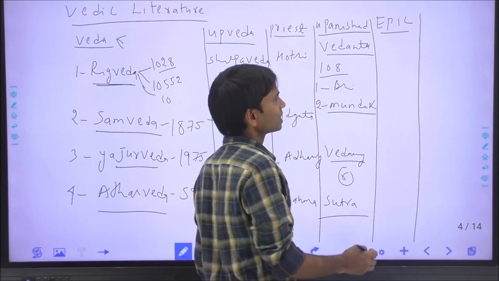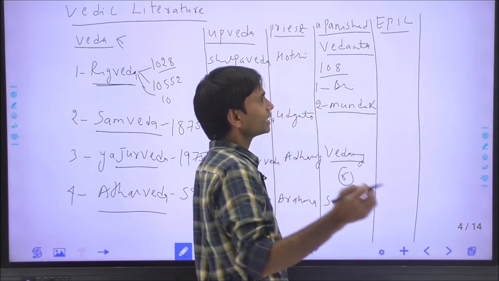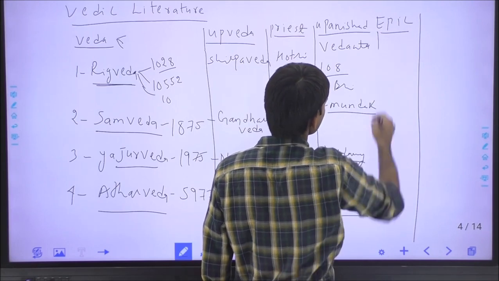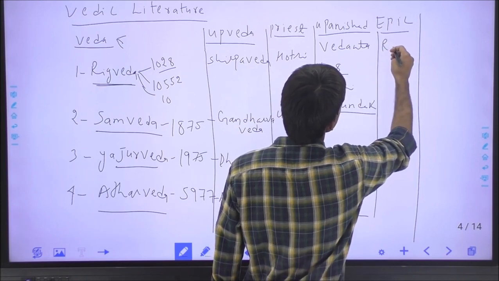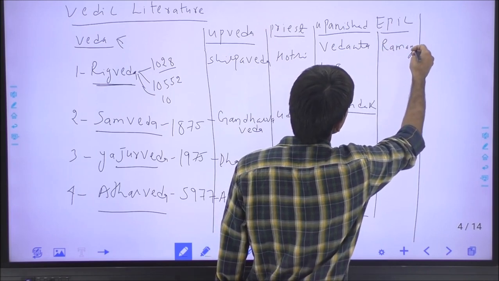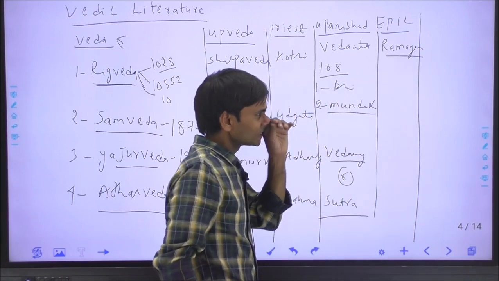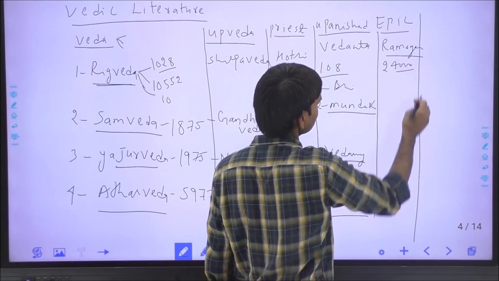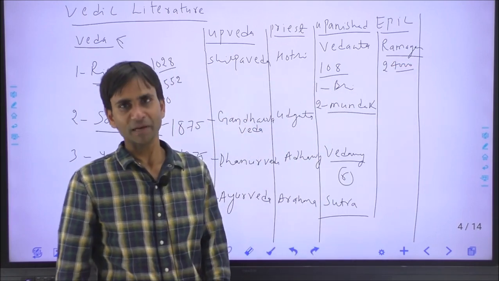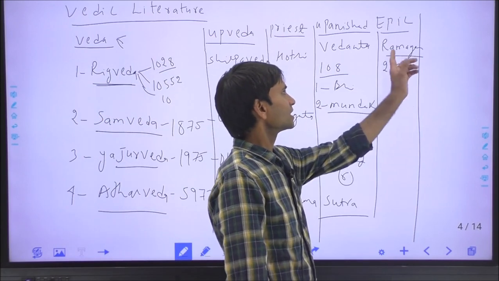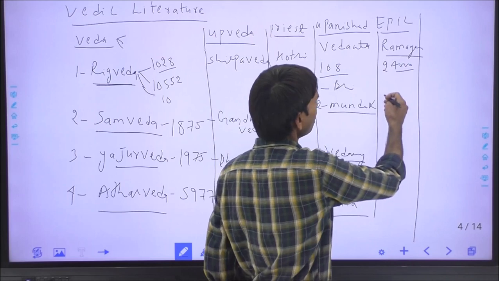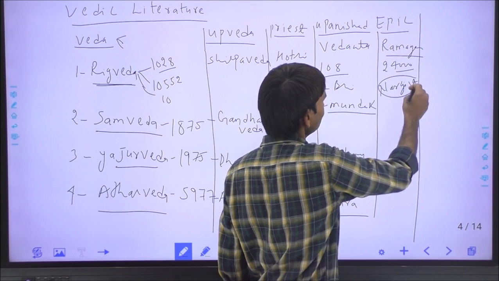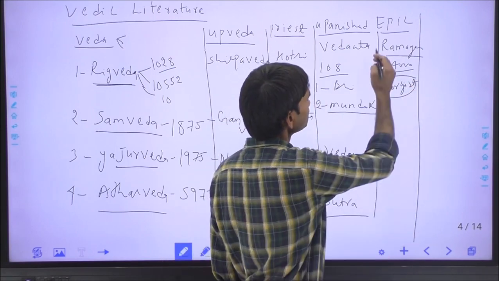The great epics are the Ramayana and the Mahabharata, and they were written during 400 BC to 400 AD. The Ramayana is the first or most ancient epic of the Hindus. The Ramayana has 24,000 slokas, and it was written or compiled by Maharishi Valmiki. Mughal Emperor Akbar translated the Ramayana into the Persian language with the title of Nargistan, and this was asked by Amitabh Bachchan in Kaun Banega Crorepati.